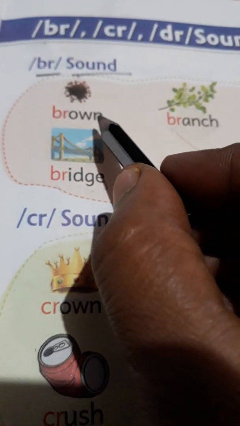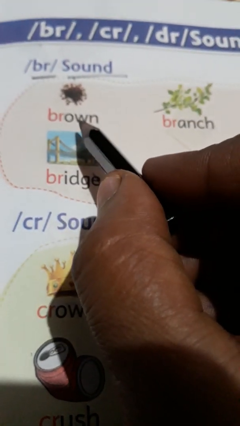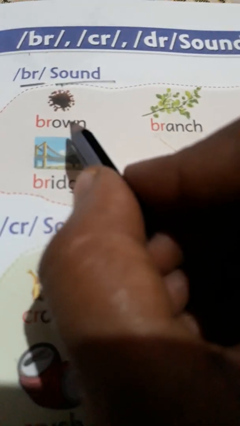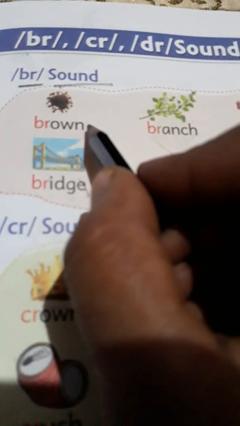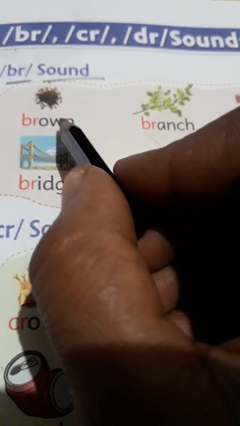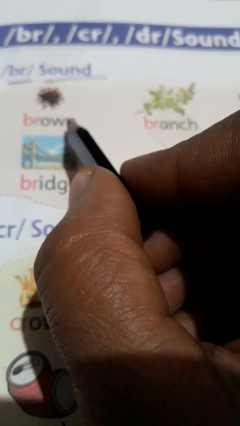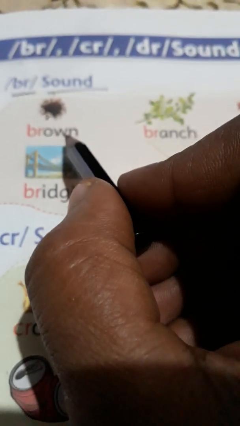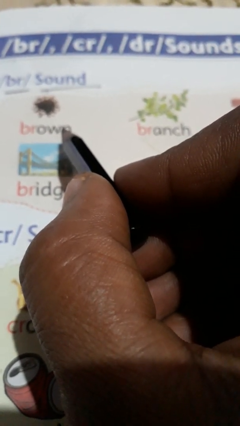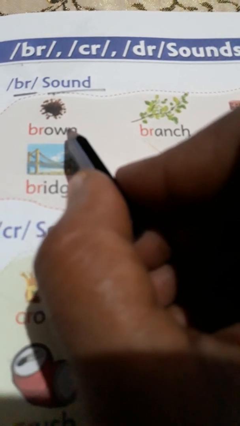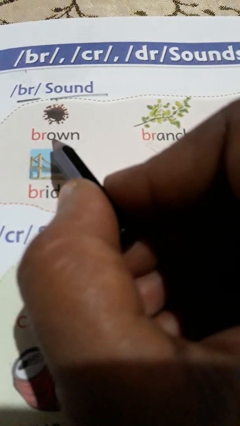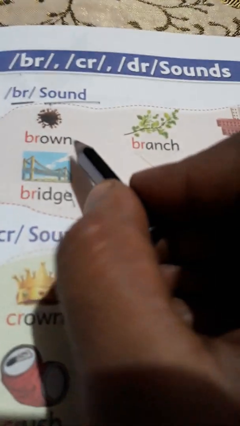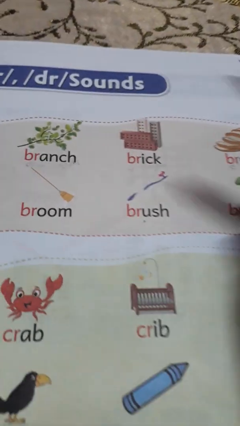Okay. B R O W N. Brown. Br-own. Brown. Okay. See, for the vowel sound W, you should not touch the lips. You should enlarge your mouth and you should say W. For V, you will touch the bottom lip. Got it, children? This is the difference between V and W. Okay, B R O W N. Brown. Brown means brown color.